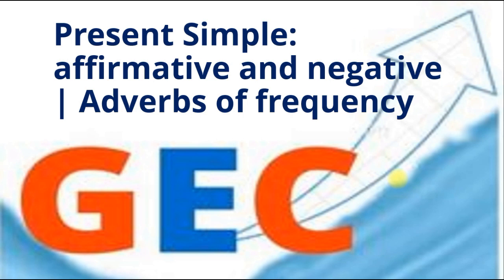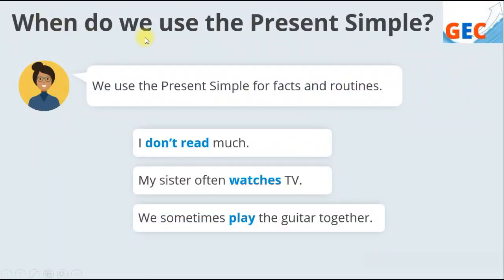What is present simple? In this video I will be sharing how to use present simple, especially affirmative and negative sentences, also with adverbs of frequency. So let's check it out. When do we use the present simple? We use the present simple for talking about facts, and also when we talk about routines.